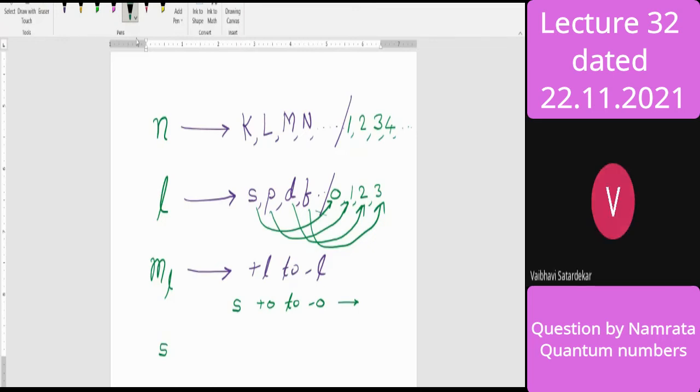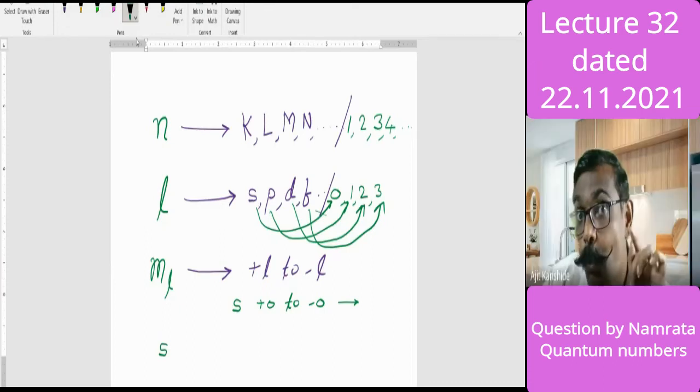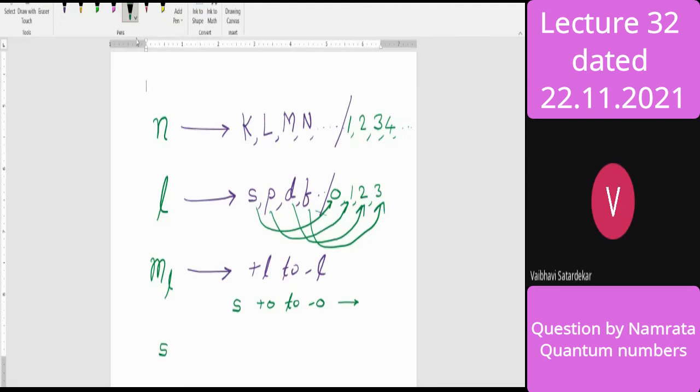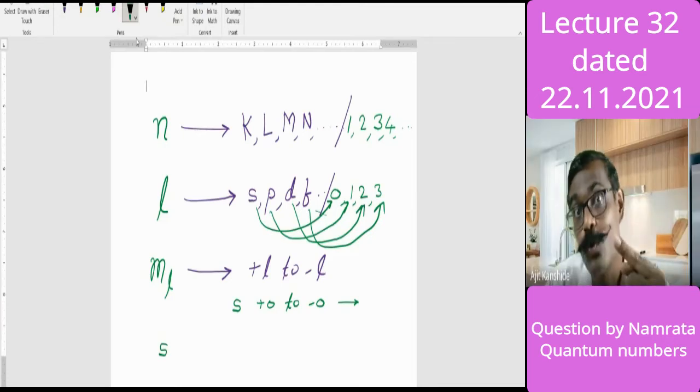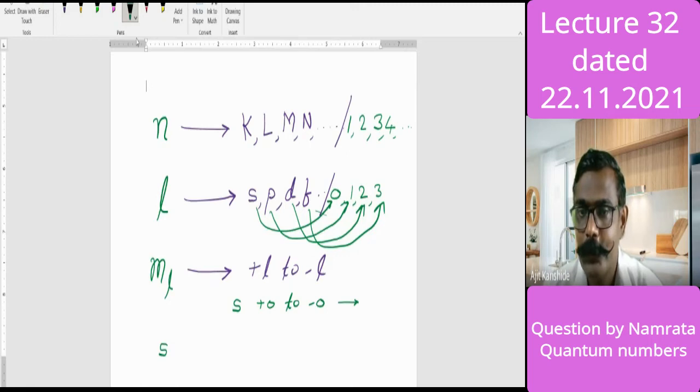Only one number. Is 1 a number or is the number 1? Sorry. What is that number actually? It is 0. And in total how many numbers are there? Only 1. The count is 1, but that number is 0. Am I confusing you or are you understanding? Yes, you are understanding. Good. So there is only one quantum number, that is 0.